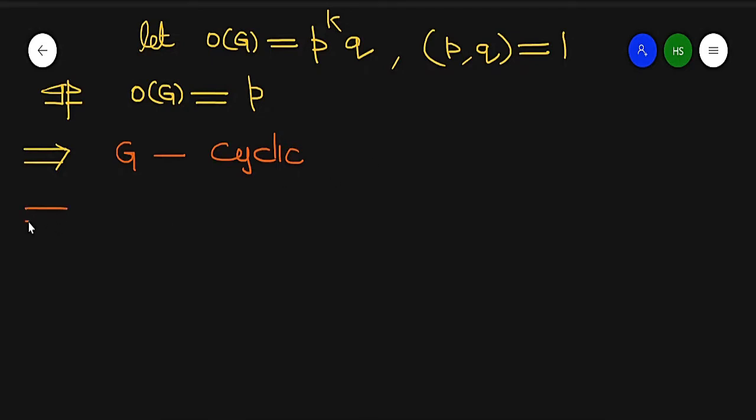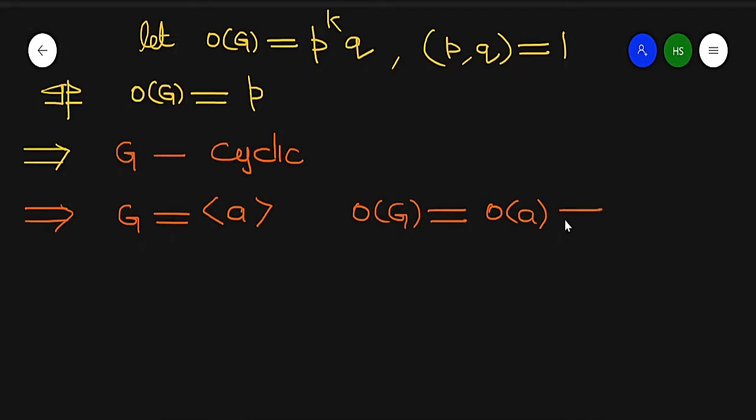Now it implies it has a generator a, which is generated by a because it is a cyclic group. So the order of G and the order of a are equal. Since the order of G is equal to p, the order of a is equal to p.